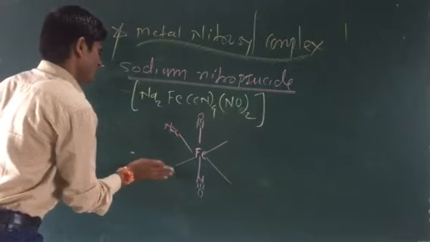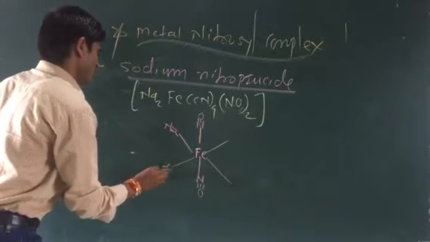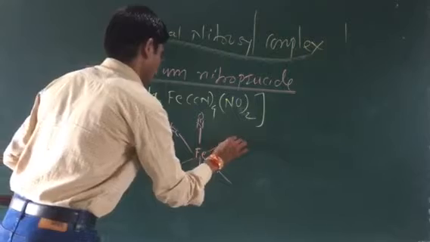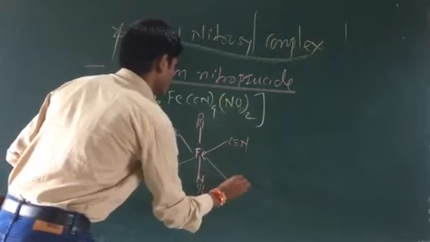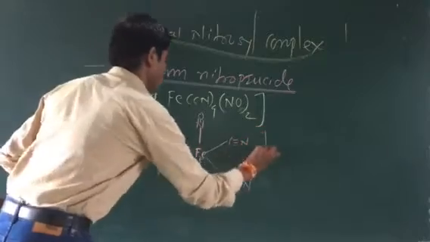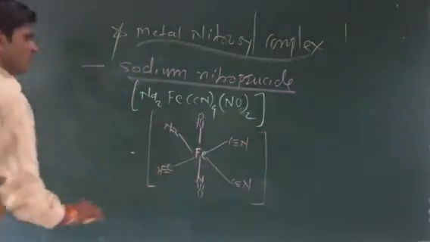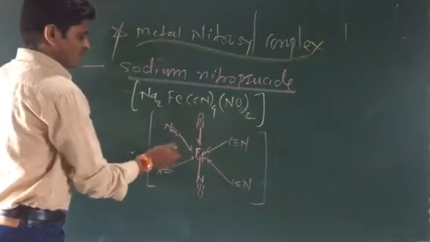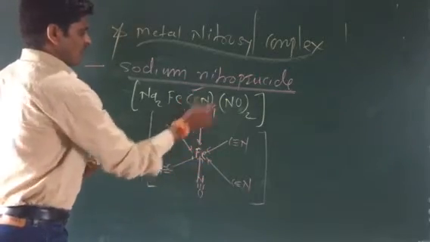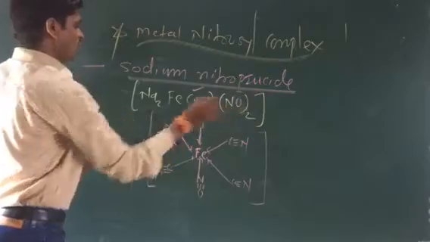How many cyanide is there? 4 cyanide. Again we are writing this is the 4 cyanide, and this is the transition metal atom. Then you get Fe(CN)4 and NO taken twice.